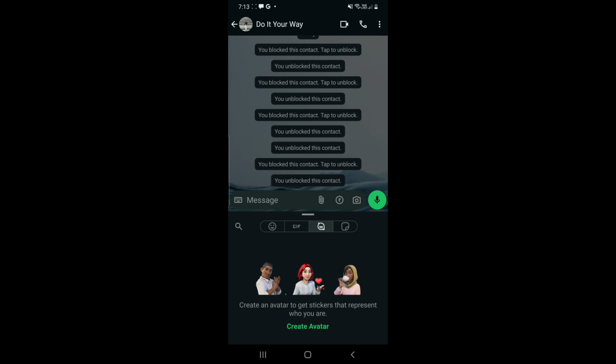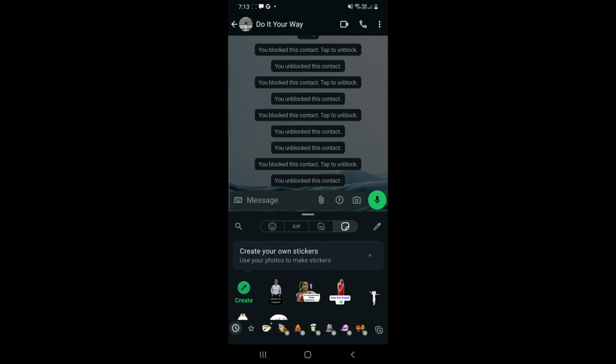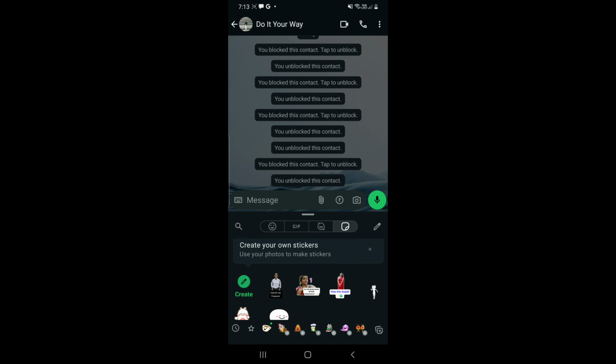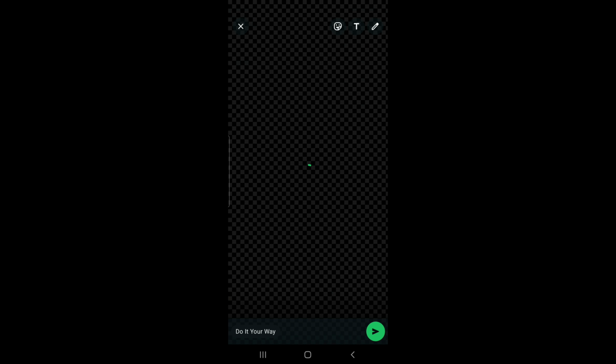On the fourth one, in which you can create your own stickers. So you can select any picture and make a sticker out of it, like I have, right? So this is your gallery, you select any of your picture and your sticker will be on the way. So it's loading right now, and you can see your photo becoming a sticker basically.